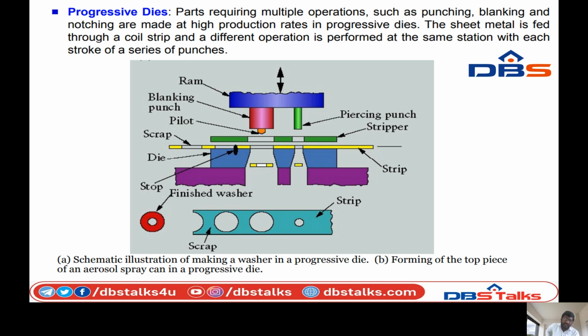So you can see the figure. The figure shows the schematic illustration of making a washer in a progressive die. Figure B shows forming the top piece of an aerosol spray can in a progressive die.